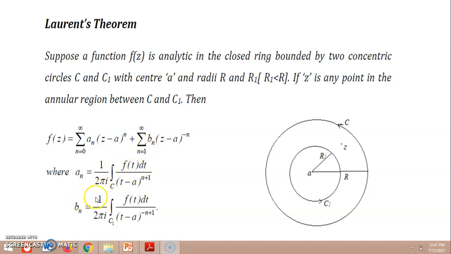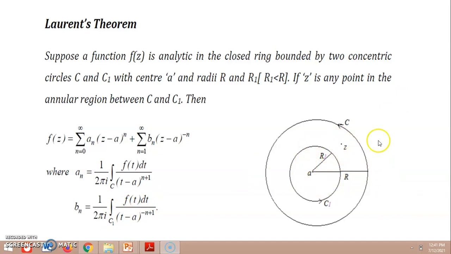Whereas b_n is the coefficient of (z minus a) to the power minus n, and b_n is also 1 over 2 pi i times the integration of f of t dt divided by (t minus a) to the power minus n plus 1, over the closed circle C1.